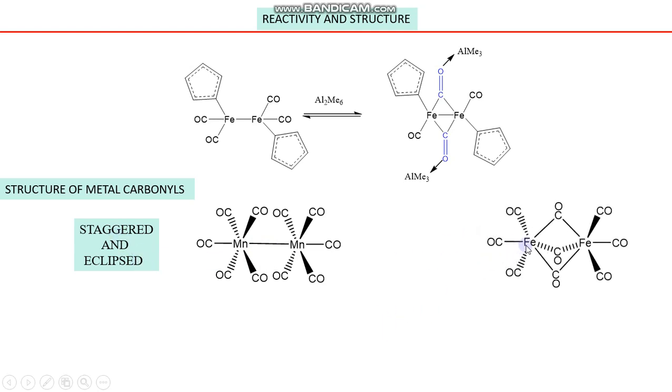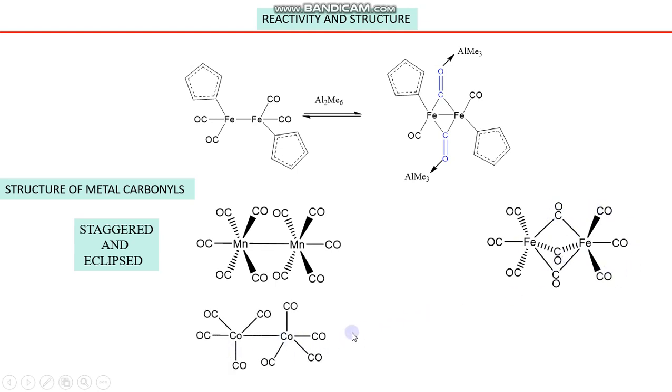Then this is another complex, and in this complex, one iron is attached to 6 ligands. So again, the geometry around iron is octahedral. But the difference between this compound and the previous one is that the manganese compound contains all terminal carbonyls, but the iron complex contains 3 bridged carbonyls and 3 terminal carbonyls.